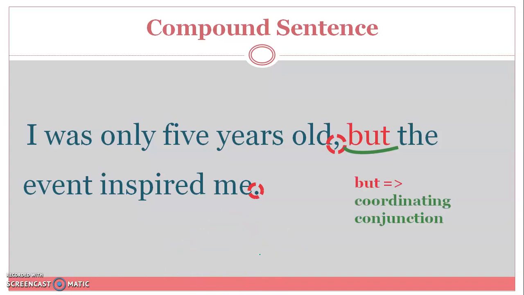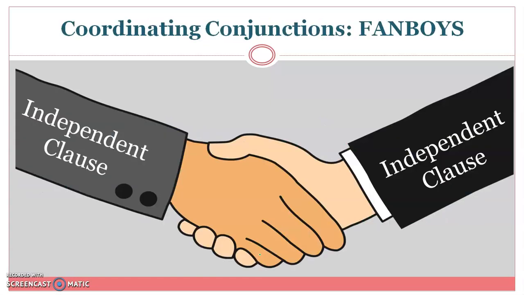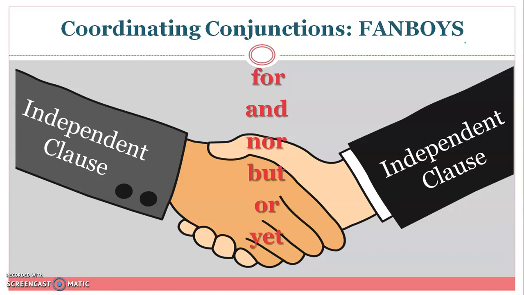What do we mean by coordinating conjunctions? A coordinating conjunction is a word that combines two independent clauses. We abbreviate these conjunctions in the word FANBOYS. Each letter stands for one of the conjunctions. F for, A and, N nor, B but, O or, Y yet, and S so. How do we use each of these conjunctions?